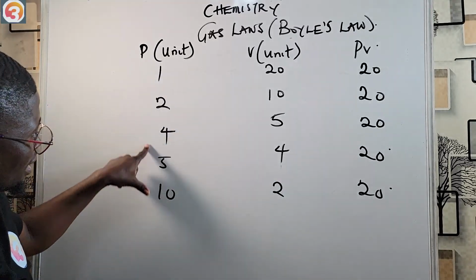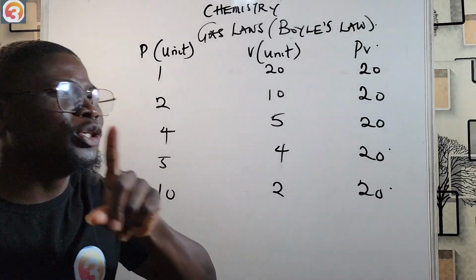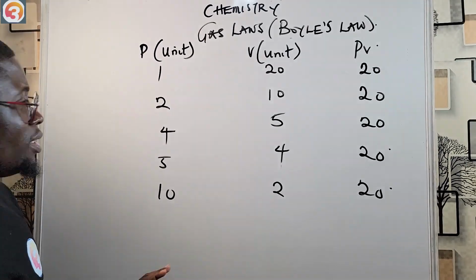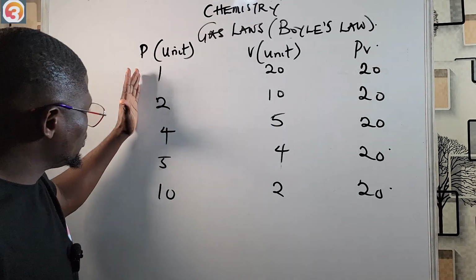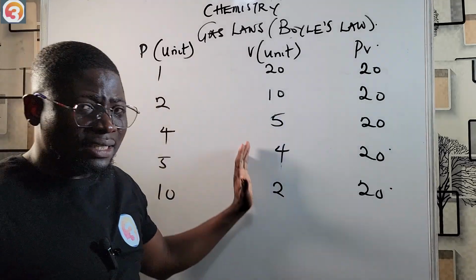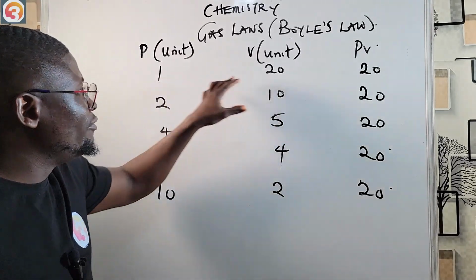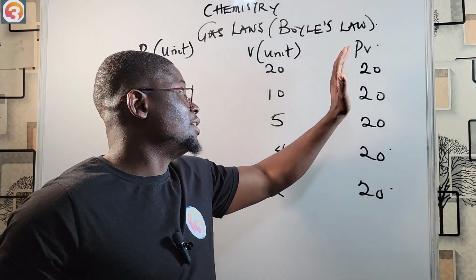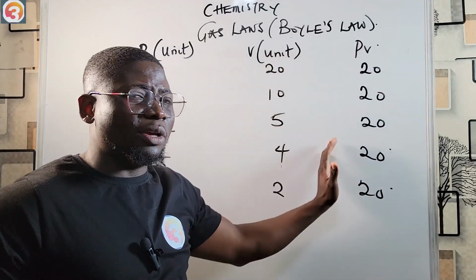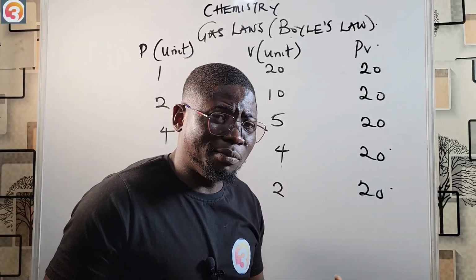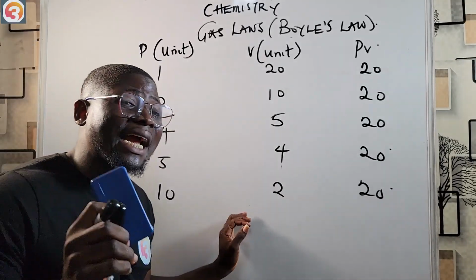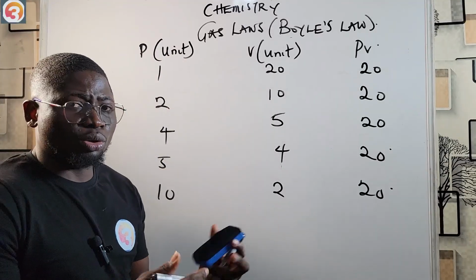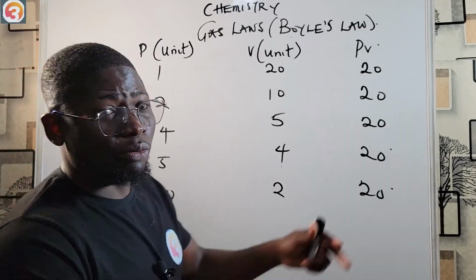So P is increasing, volume is decreasing. But what do you notice? PV is constant. So what is noticeable here is that as pressure is increasing, volume is decreasing. As pressure and volume are changing, the PV remains constant, right? I have said it before that PV is constant for an ideal gas, or for an imaginary gas. So it's just a little illustration to show you how PV remains constant.